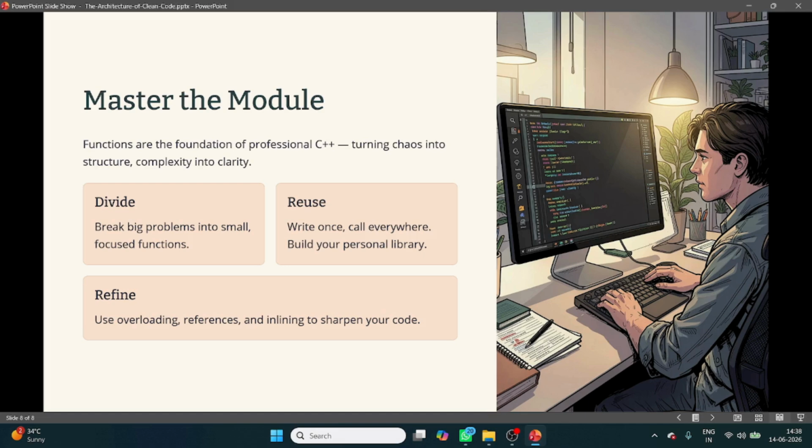And here I have written overloading, reference and inline to sharpen your code. Inline functions and function overloading I have not explained right now; I will explain them in the next video.